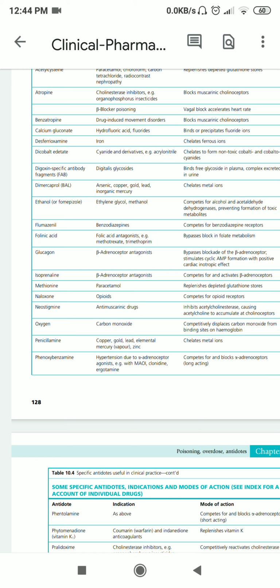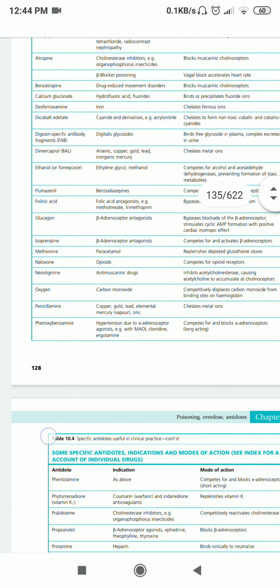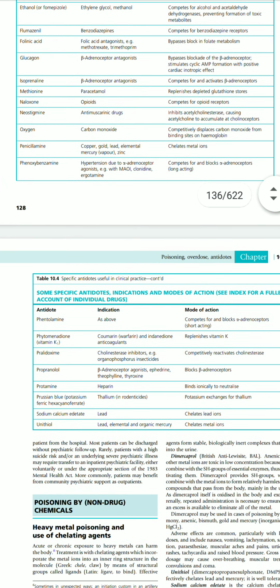Then if the condition because of the drug is hypertension, that is increase in blood pressure, because of drugs such as beta adrenoreceptor agonists, in this case phenoxybenzamine would be given, which will block the alpha adrenoreceptors in the body.